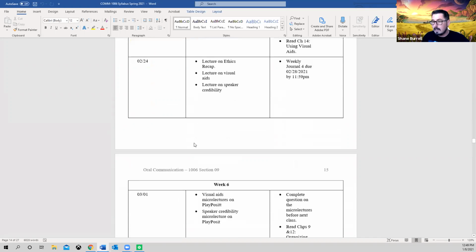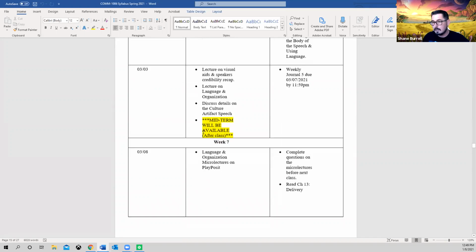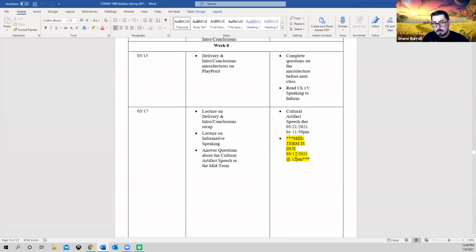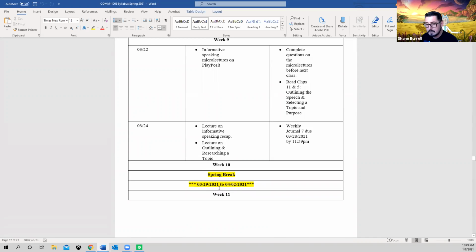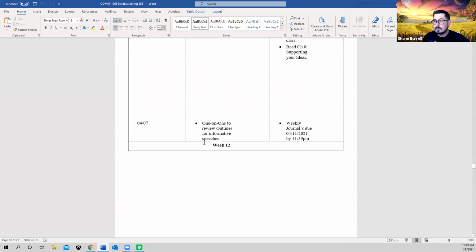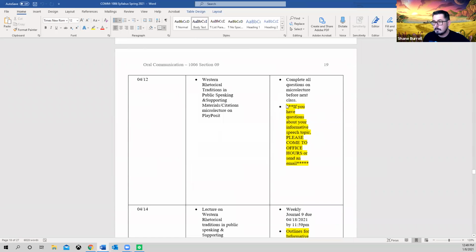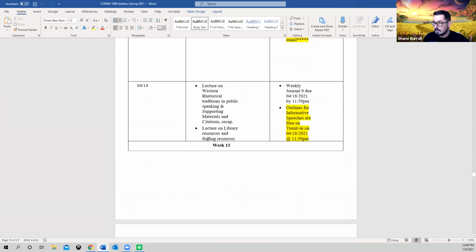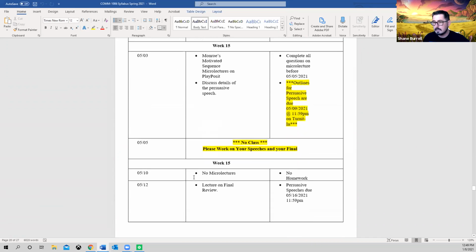Last day to drop for week 5. Your midterm is going to be available, and that's going to be right here in yellow as well. You'll also see when it's due. It's due right there. You see that? Y'all see that? All right, just making sure. We do have spring break during the semester, and that's highlighted for you right there. What else? We do one-on-one sessions for your reviews so that we can go over it personally. Your informative speech topics, if you have any questions about that, please email me. Those are going to be due there as well. And yeah, just super important things are all highlighted for you in yellow, okay?